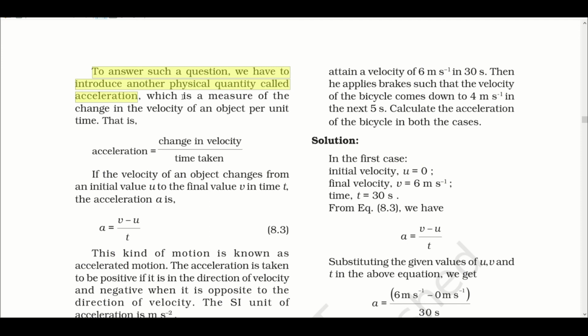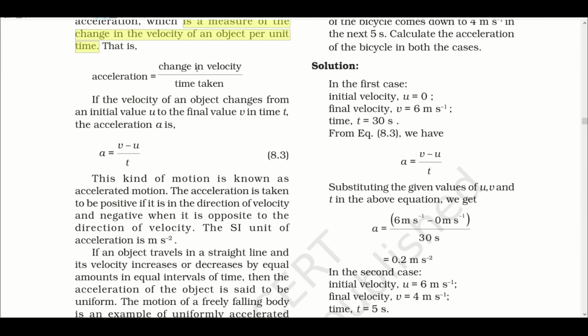So what is acceleration? It is a measure of the change in velocity in unit time. That means acceleration is equal to change in velocity upon time taken.